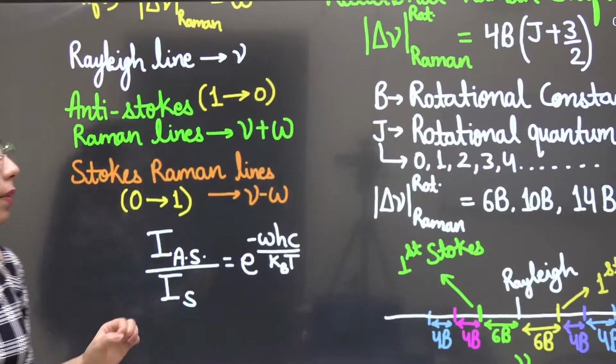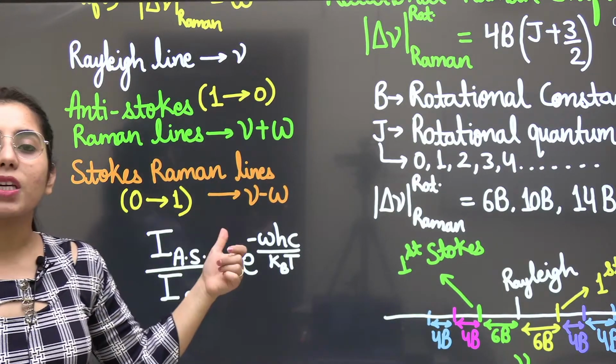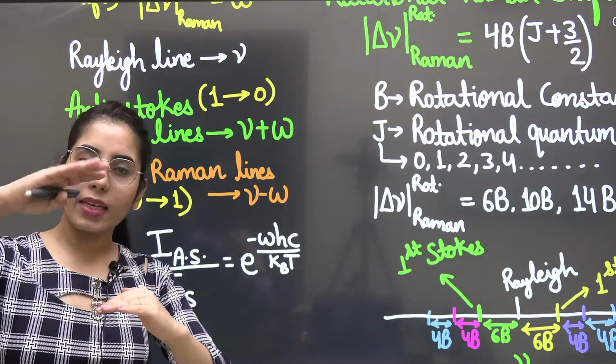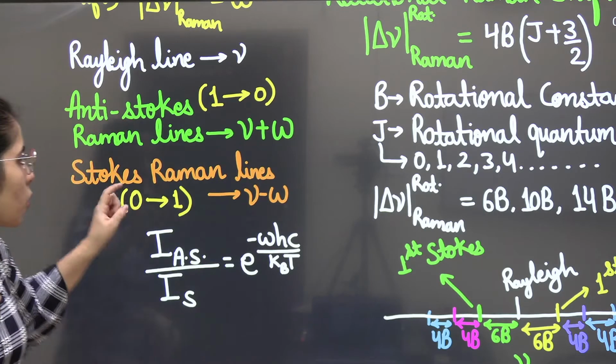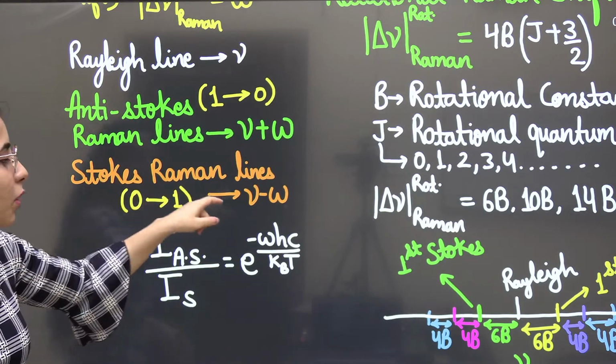After this, if I'm going to talk about the next point, you can even observe it from here. 0 to 1 will be giving you what? Delta V is equal to plus 1, because from lower level to higher level transition is taking place. So it will be corresponding to the Stokes-Raman line. Clear?